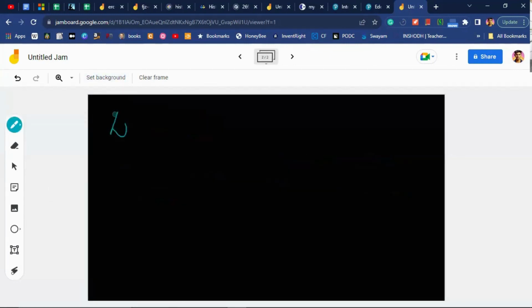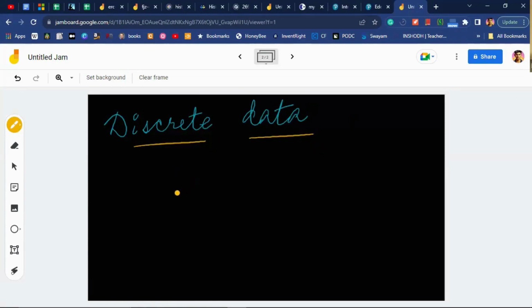So what is discrete data and continuous data? Discrete data is anything which is not continuous, separated.